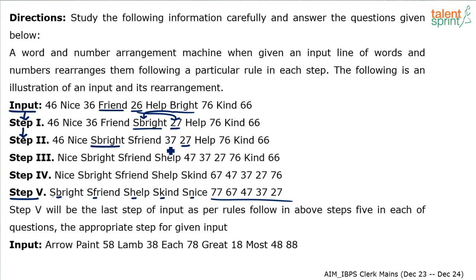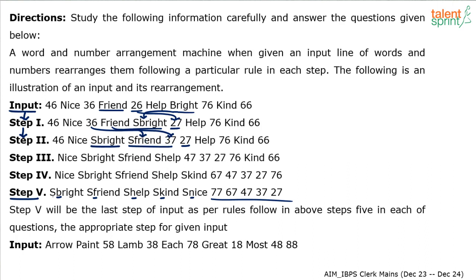In the middle we have got two new elements. What are these? The word S friend and the number 37. So basically friend, since it has been moved, has been made S friend. 36, since 36 has been moved, it has been made 37. Right? So a common observation is whenever you move a word, add S to it. Whenever you move a number, add 1 to it. And then everything else is as it is. Help, 76, kind, 66.